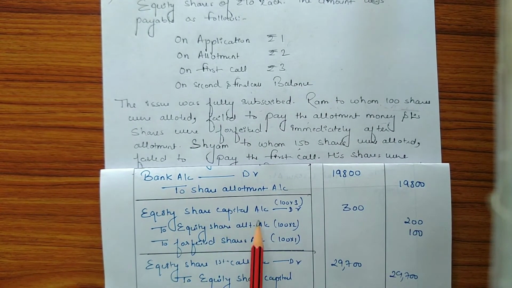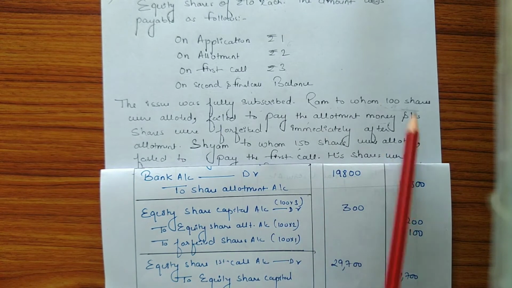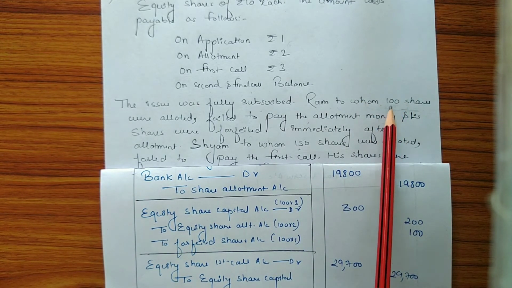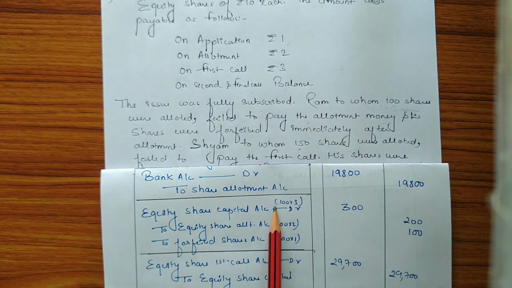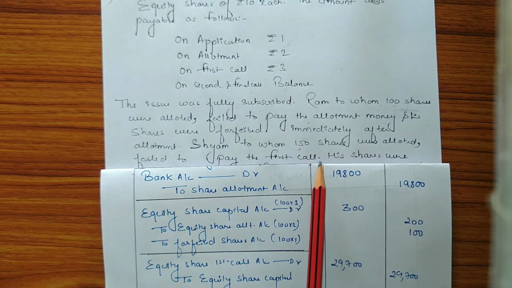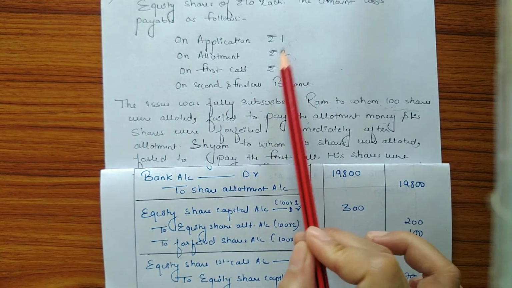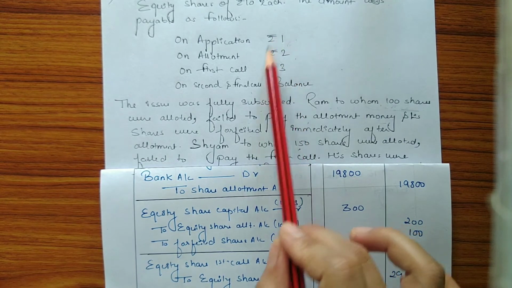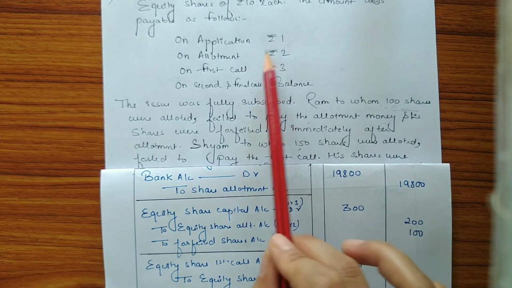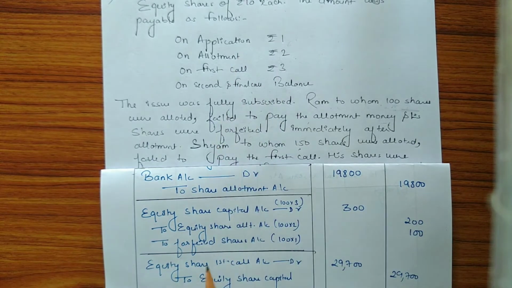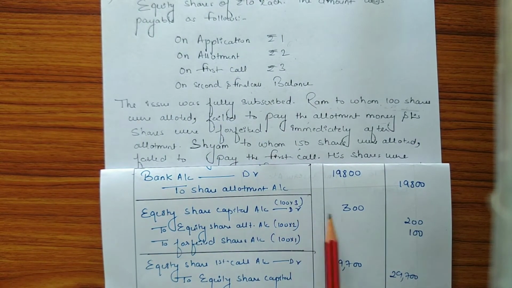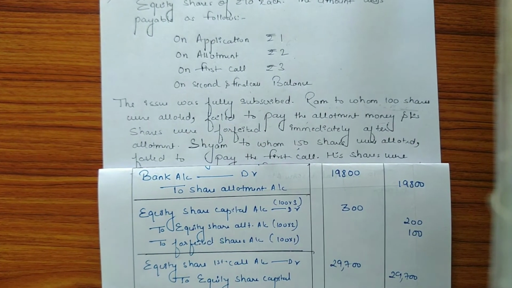So equity share capital account is debited with the amount 300, as the number of shares forfeited is 100, into how much is the called up amount till allotment? 1 is on application, 2 is on allotment. So the total amount which has been called up till allotment is rupees 3, which means 100 into 3, that is 300.